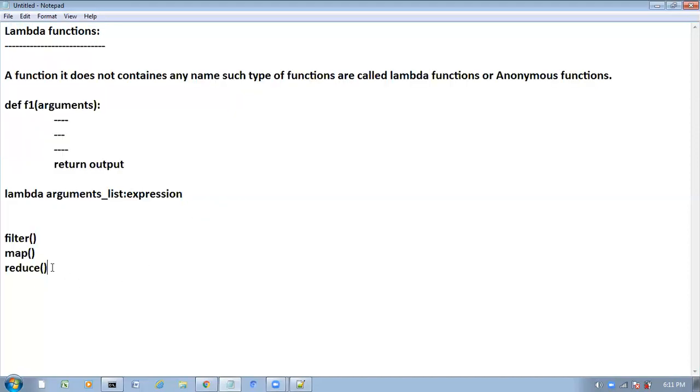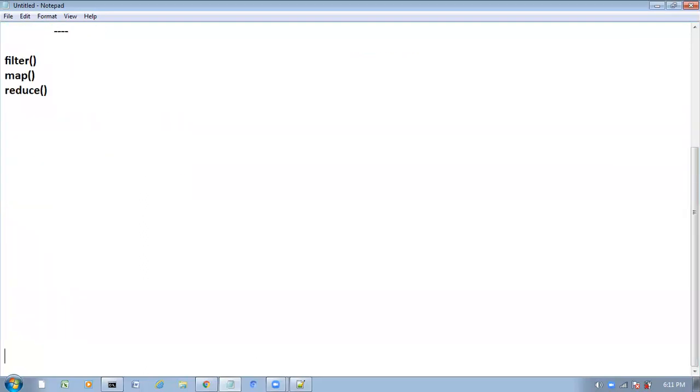So now, today, what am I going to discuss? Nested functions. What are nested functions? Sometimes, based on our requirement, we can write a function inside another function. Such type of functions are called nested functions.